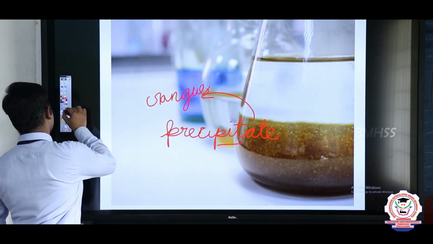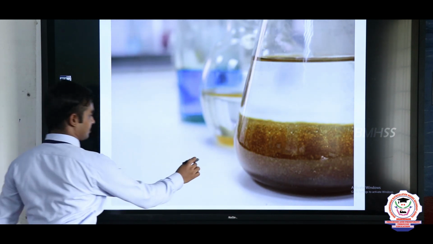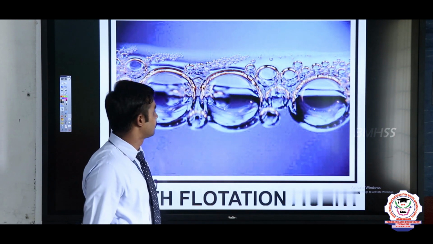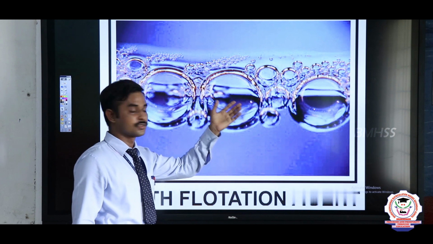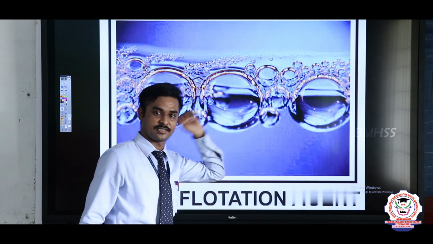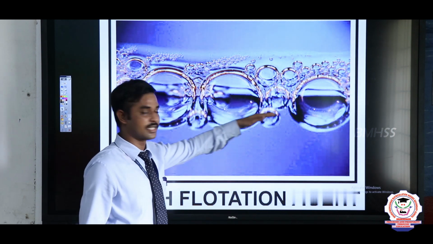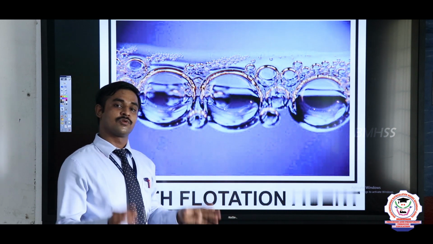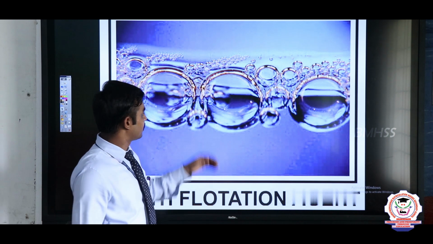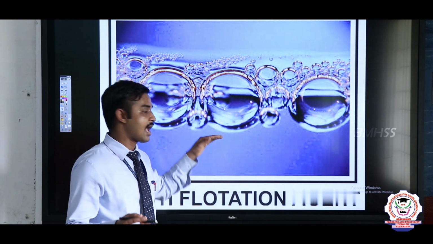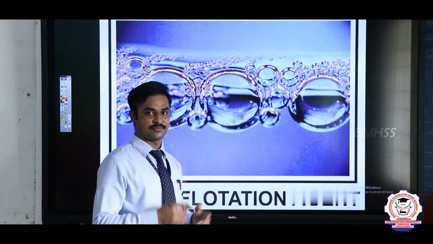But in the froth flotation process, the ores are settled upward in the water. The ores are suspended on the water. Why? Because the ores have low specific gravity and the impurities have high specific gravity.